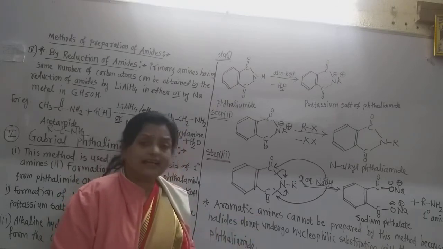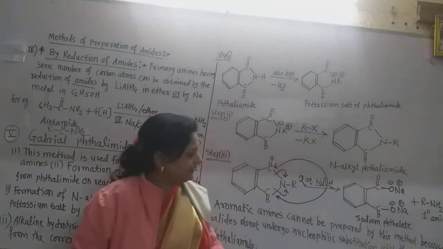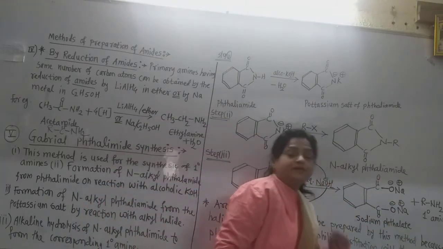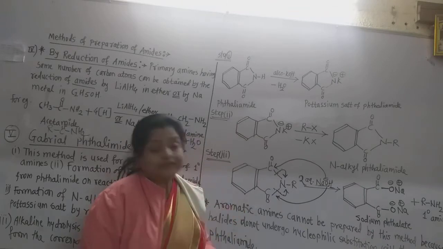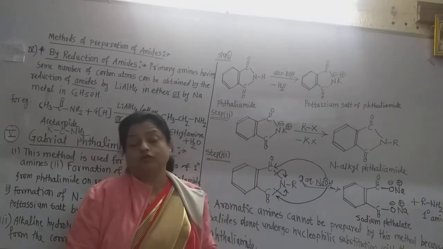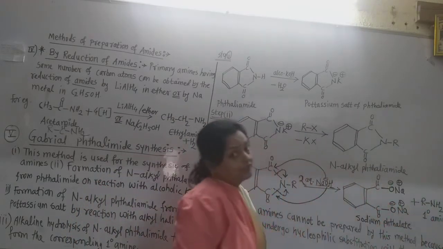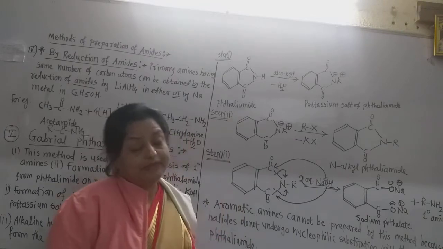This is the sodium phthalate. Why is 'ate' there? Because it is somewhat an ester-like group here. So the 'ate' suffix is there. So this is the sodium phthalate. But which is our main product? Which do we have to prepare? That is the primary amine. In this way we obtain the primary amines by the Gabriel synthesis.